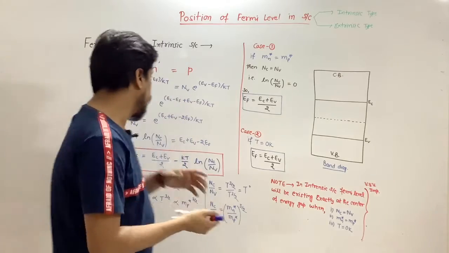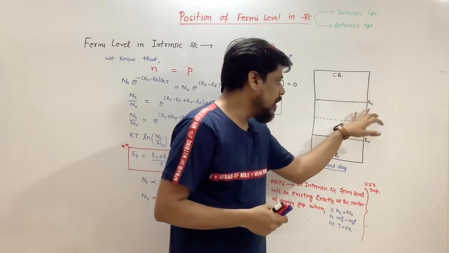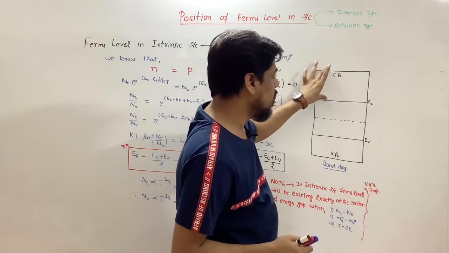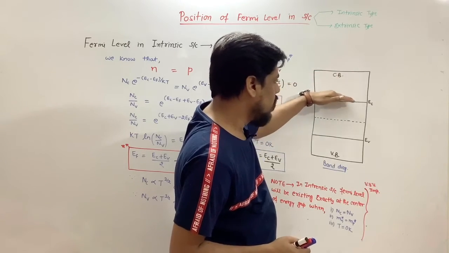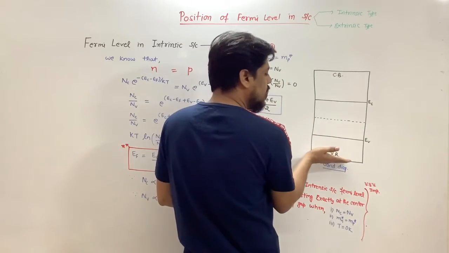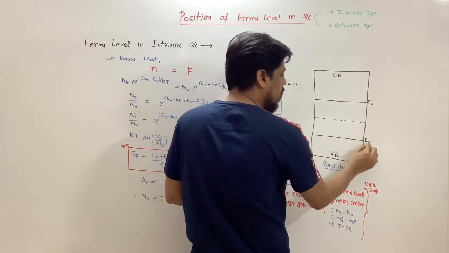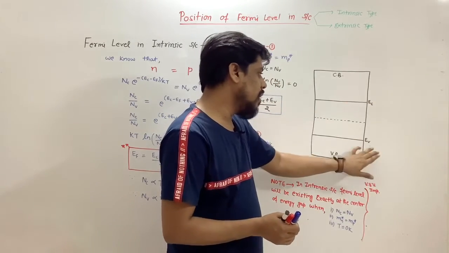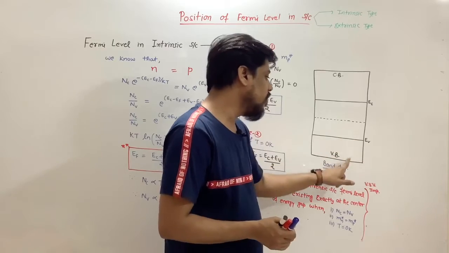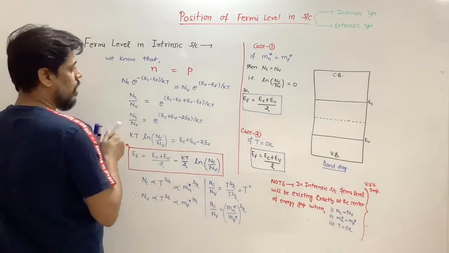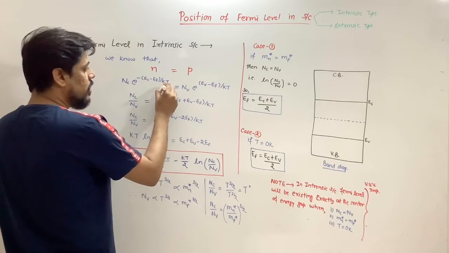One by one I will tell you: EC is the lowest energy level of conduction band, denoted by EC, and the highest energy level of valence band is denoted by EV. So EC is the lowest energy level and EV is the highest energy level of valence band in our band diagram. Then K is Boltzmann's constant.